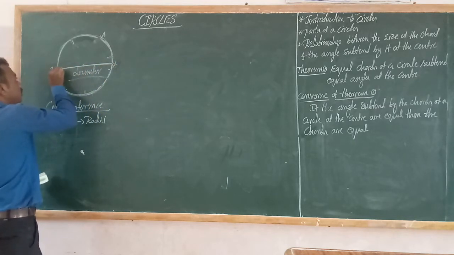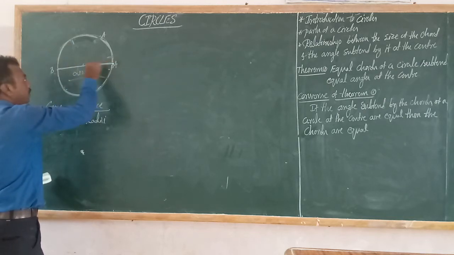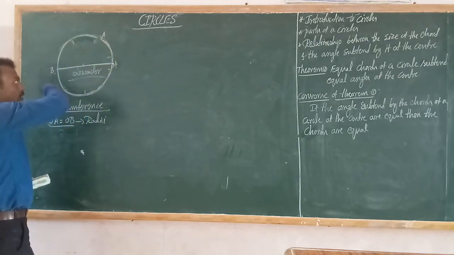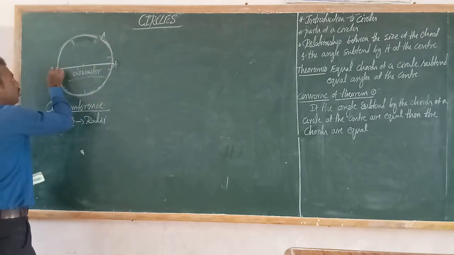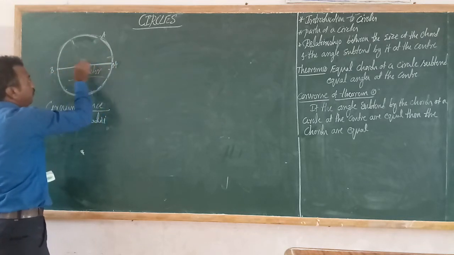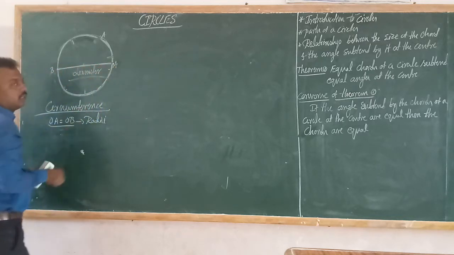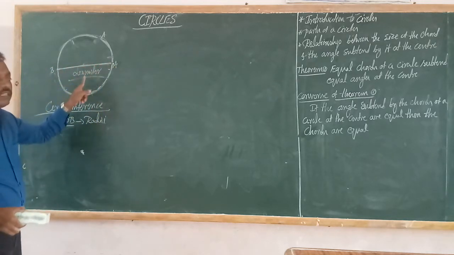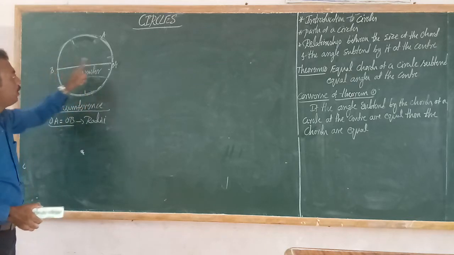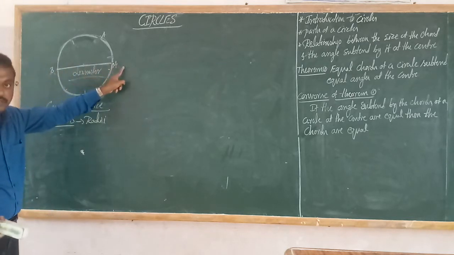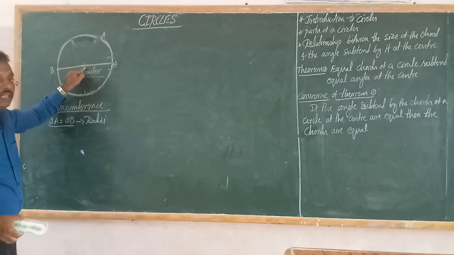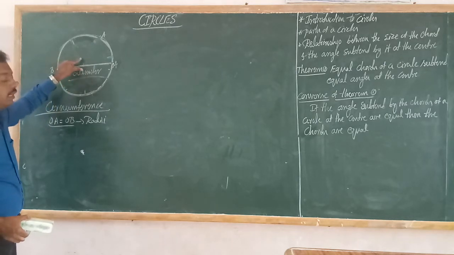A and B are two points on the circumference of a circle. I am joining these two points A and B, and this line passes through the center. So this line segment is called the diameter. Diameter means the line segment joining any two points on the circumference of a circle and passing through the center of the circle. Therefore, it is a diameter.